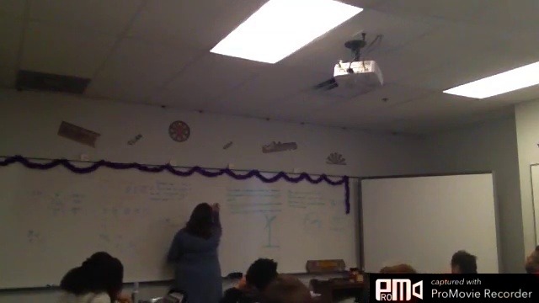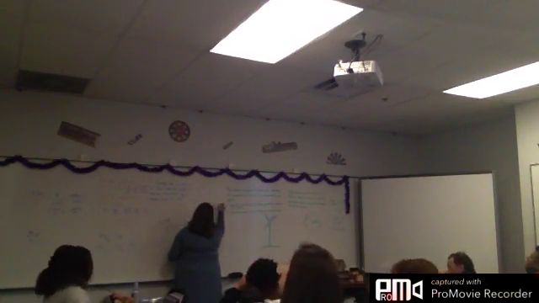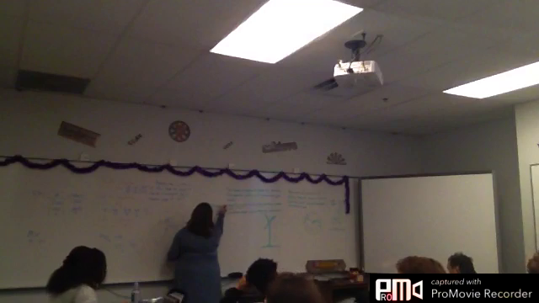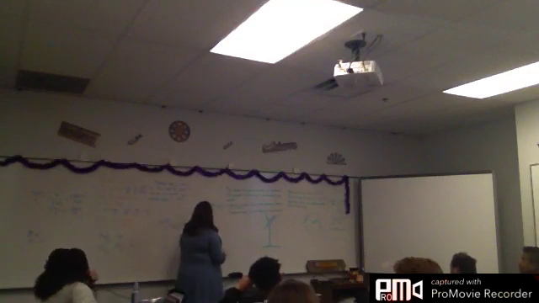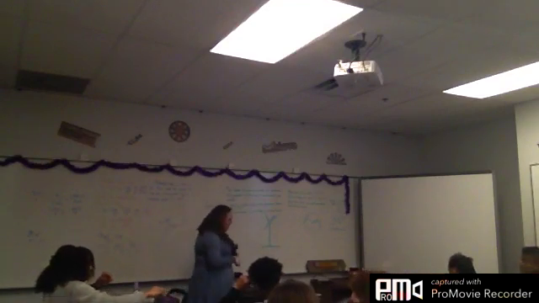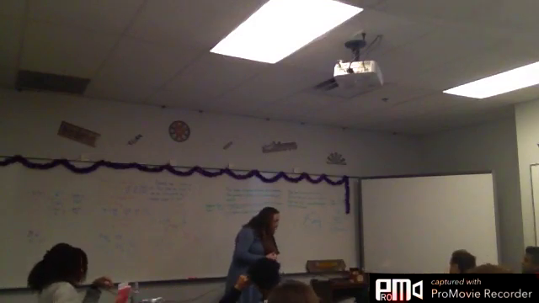Central angle over time. So we need to find the central angle over time. Let's talk about that first. Central angle is simply your theta.